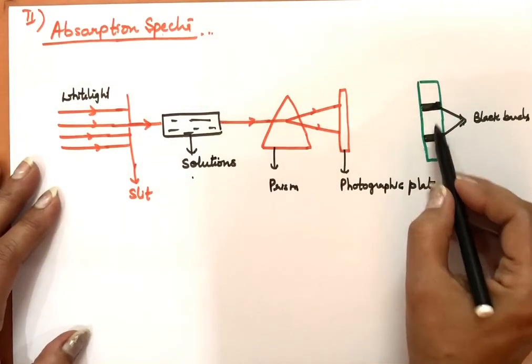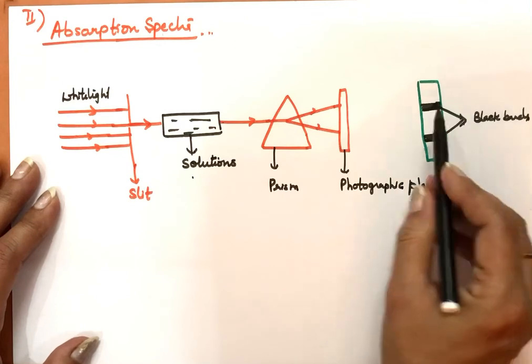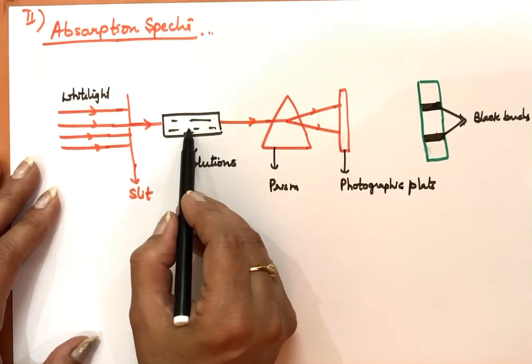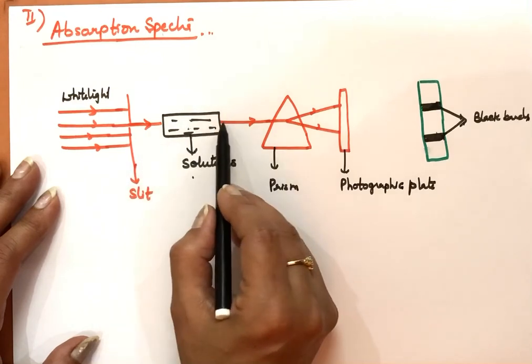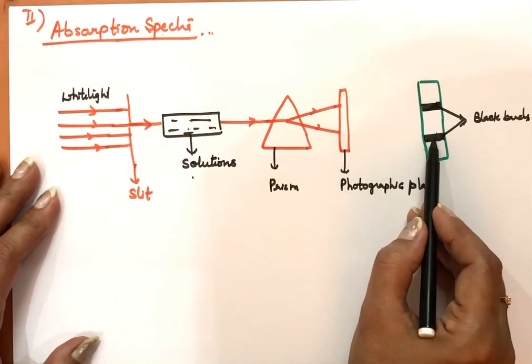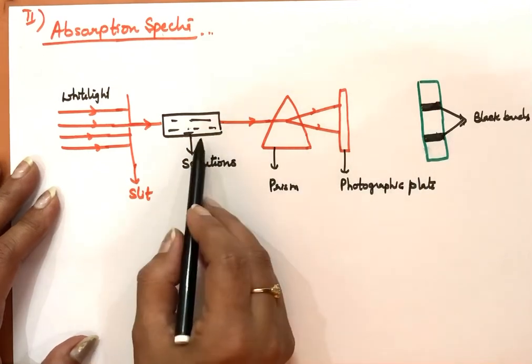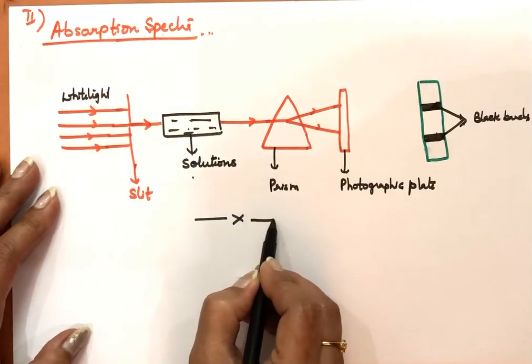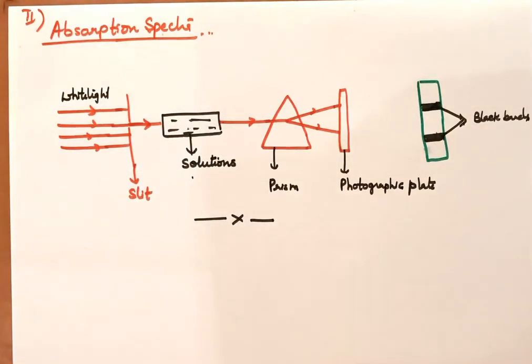So why is it black here, why is it not continuous? Because corresponding to this part, the radiations are absorbed by this substance. So those radiations are missing from the spectrum. That is why in this part there will be black bands, because corresponding to this part radiations are absorbed by this substance. So this is known as absorption spectra. So this is about the types of spectra and Planck's quantum theory.